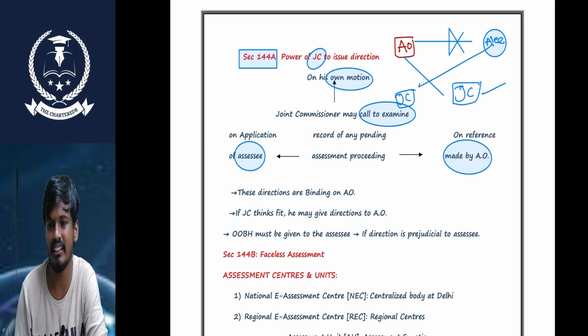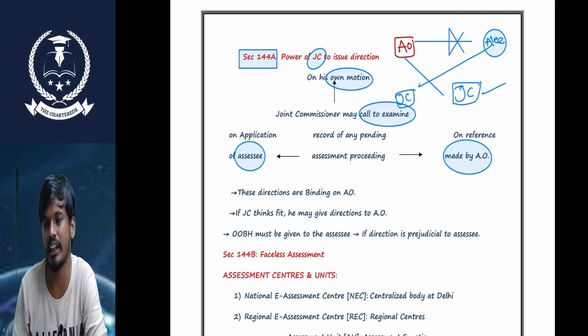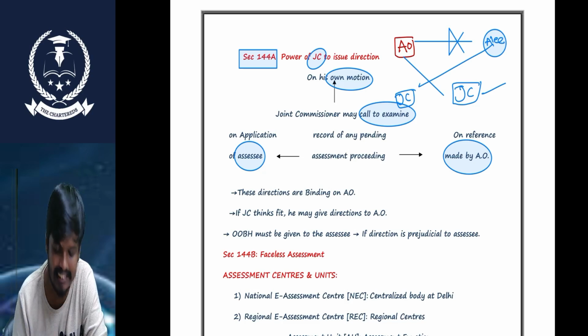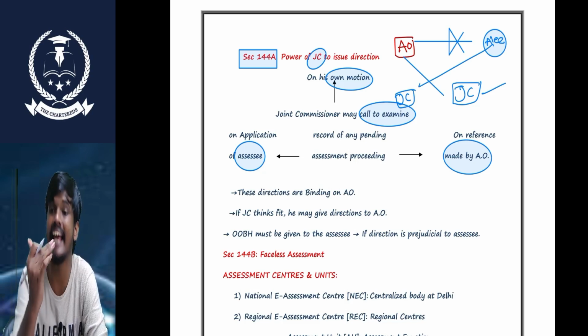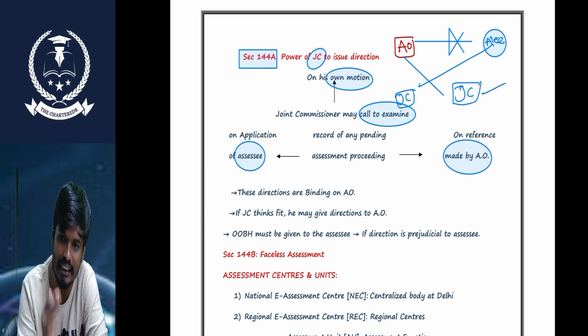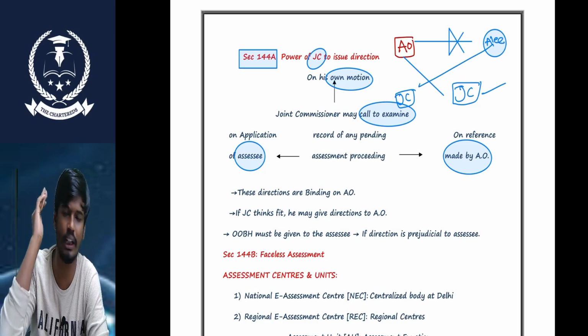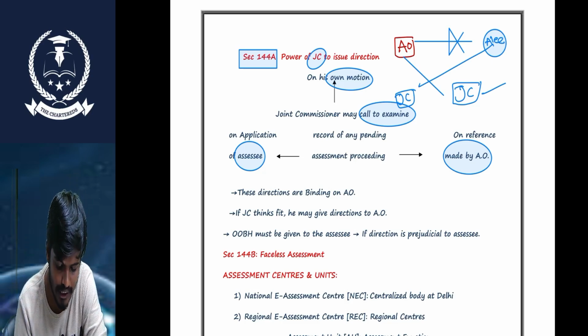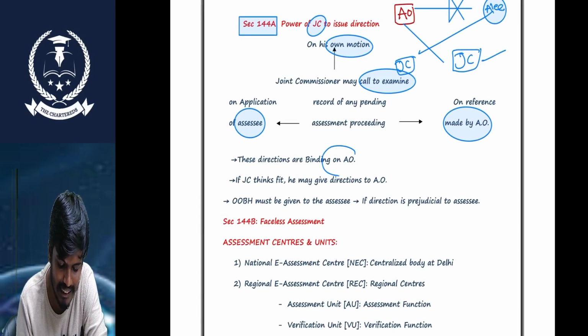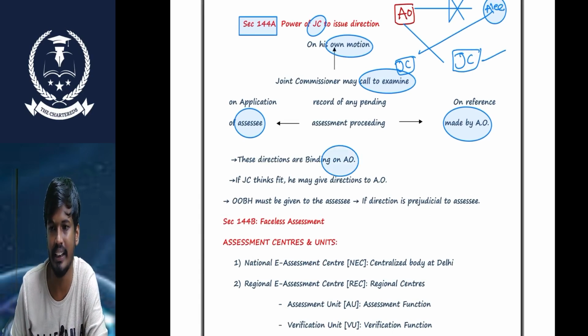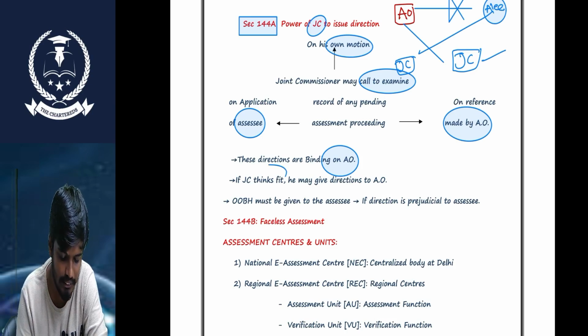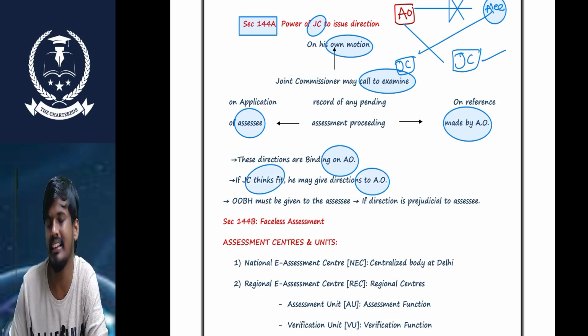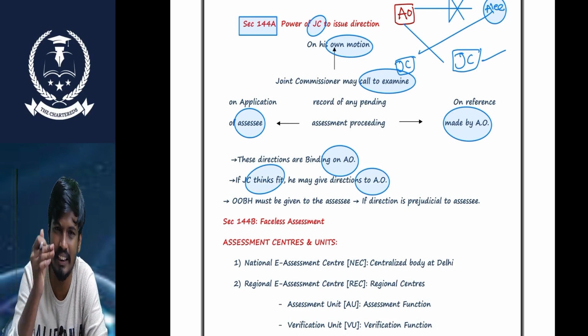Which records? The records of the pending assessment. He calls the record, examines it, and issues a direction to the AO to conduct the assessment as per his direction. The direction is binding on the AO. If he feels it is needed, he gives the direction to the AO: please complete the assessment as per this.